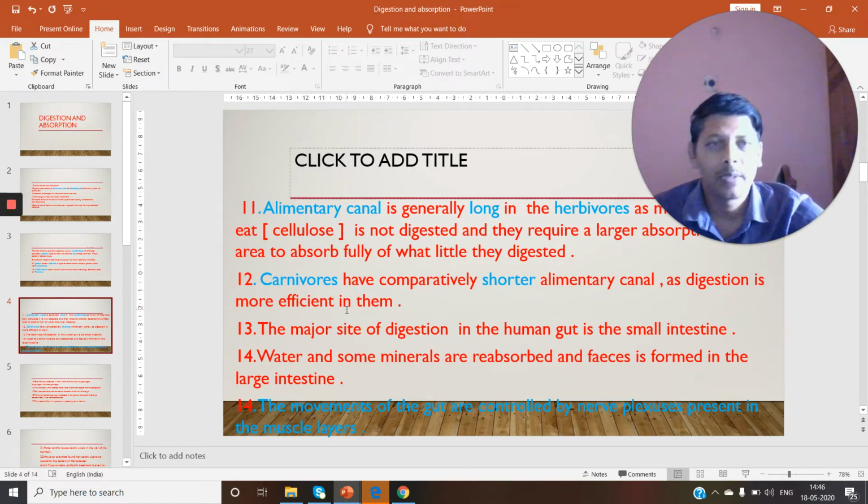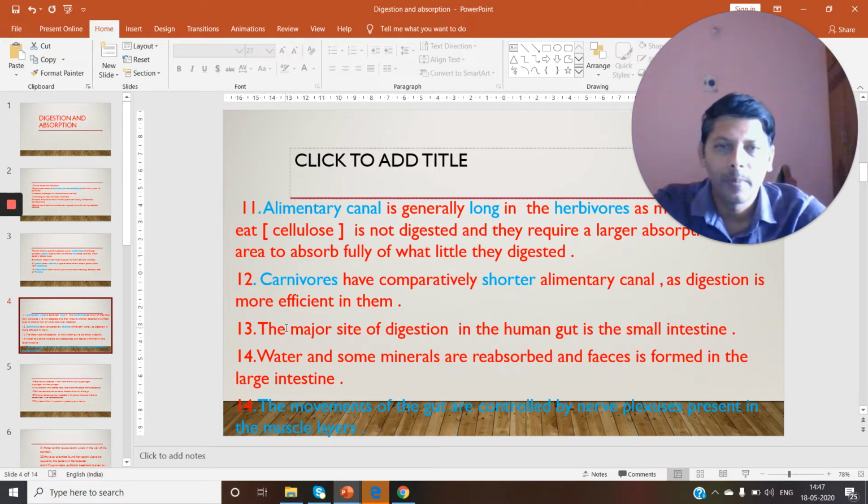One more observation we have to make. In the larval stage, the larval stage of frog is called tadpole larva. Tadpole larva is herbivore, whereas frog is carnivore. When frog is in larval stage, it has a long alimentary canal. When it is an adult frog, it has a short alimentary canal. Big frog is carnivore, whereas tadpole larva of frog is herbivore. Move on to the next point.